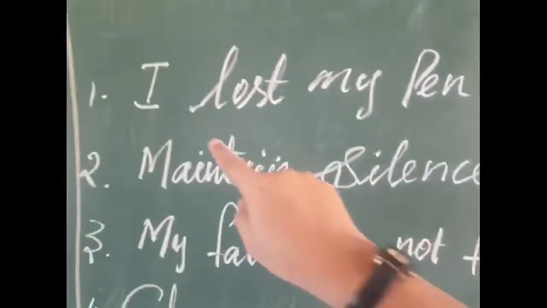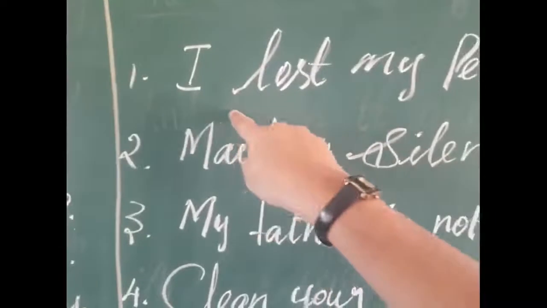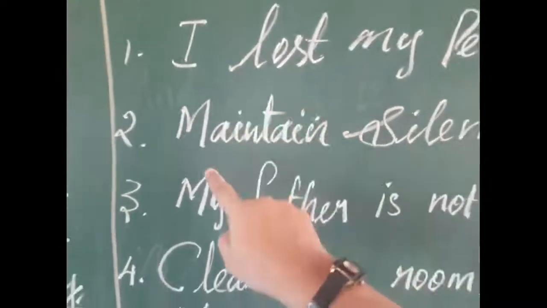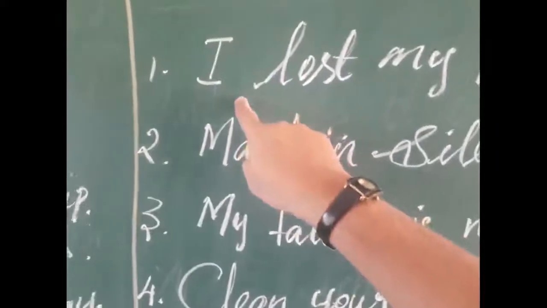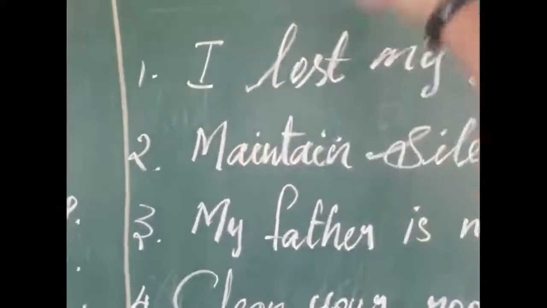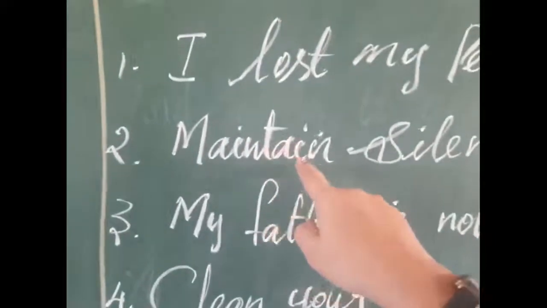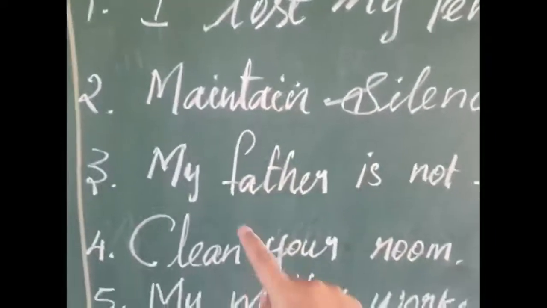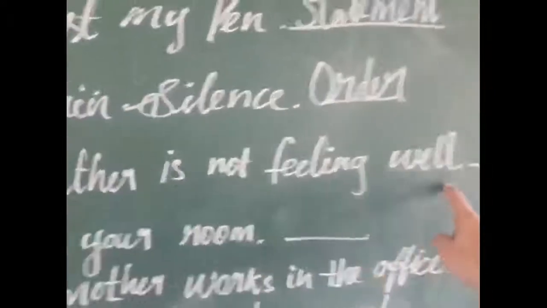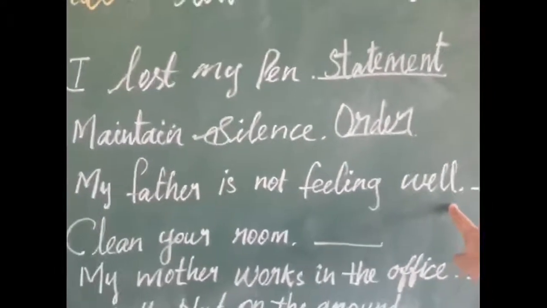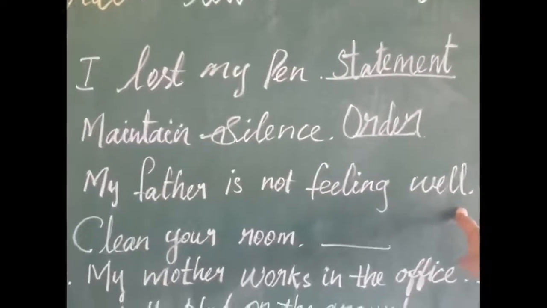Look at the first sentence. I lost my pen. Here the first word is I. I is a subject. Here, maintain is a verb. So a statement will start with the subject. An order will start with the verb. Look at the next one, the third sentence. My father is not feeling well.